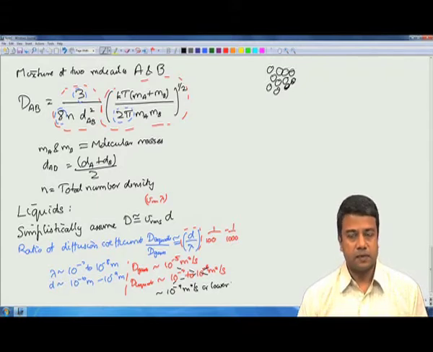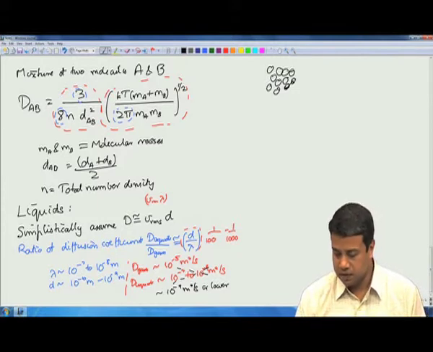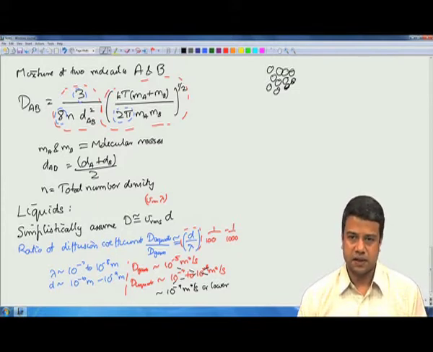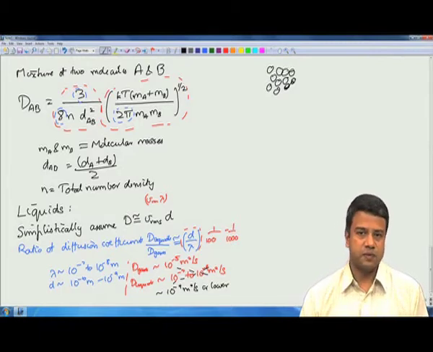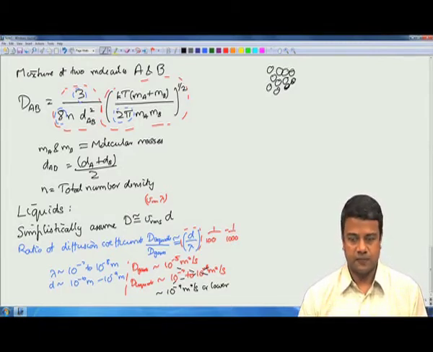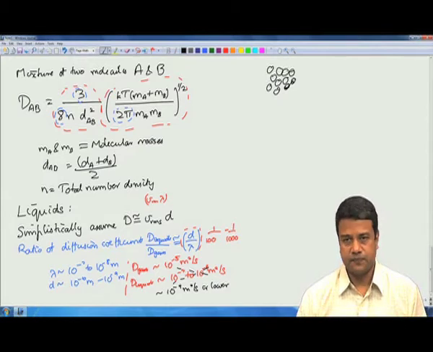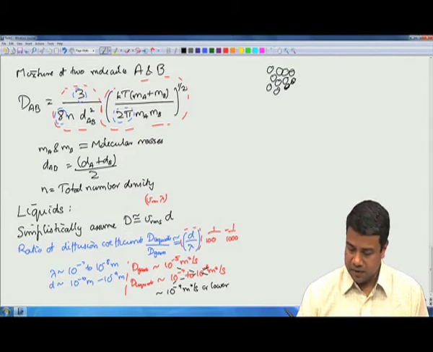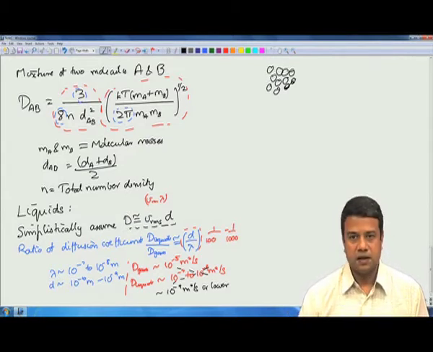For example, in water, the diffusion of small molecules, hydrogen, oxygen, etc., will be proportional to 10 power minus 9 meter square per second. For larger molecules, the diffusion coefficient is even less. It is of the order of 10 power minus 11 to 10 power minus 13 meter square per second. That is 4 orders of magnitude smaller. So, the diffusion coefficient in liquids is actually overestimated by a simple estimate like this. It is actually much lower than what you would expect from just taking the product of the root mean square velocity and the molecular diameter.